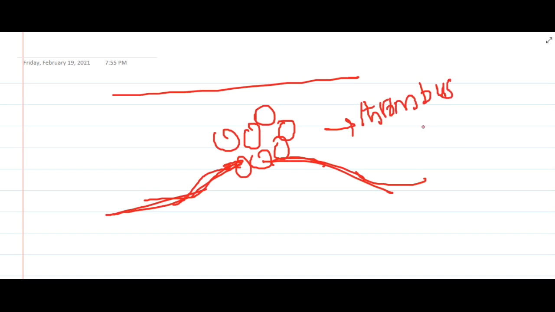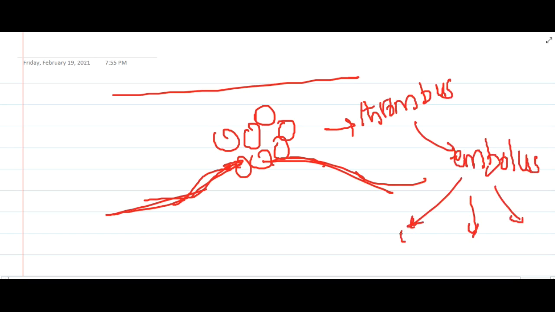This thrombus may get detached from the blood vessel, leading to embolus going to different organs like the brain, leading to stroke and TIAs, or it can go to the heart causing myocardial infarction, or to the kidney or any other areas. So this is about the atherosclerotic plaque.